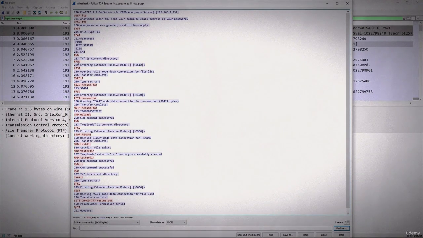Now down below here we see that it is asking for the extended passive. So the client says, could we go into the extended passive mode? Then you see the response from the server, 229, saying yes, we will do that, we will enter the extended passive mode, and then it replies with a set of numbers, and then you will see the complete exchange, and then at the end where it says transfer completed, and that kind of ends it.